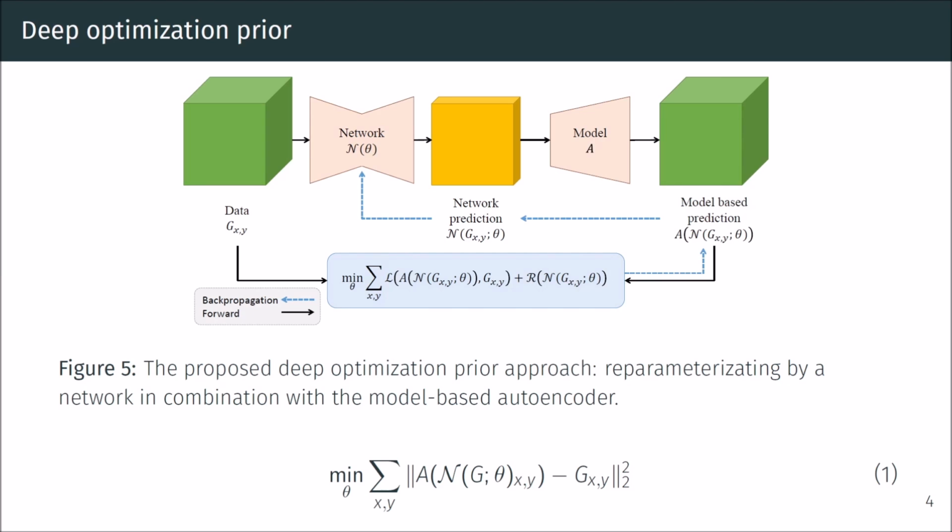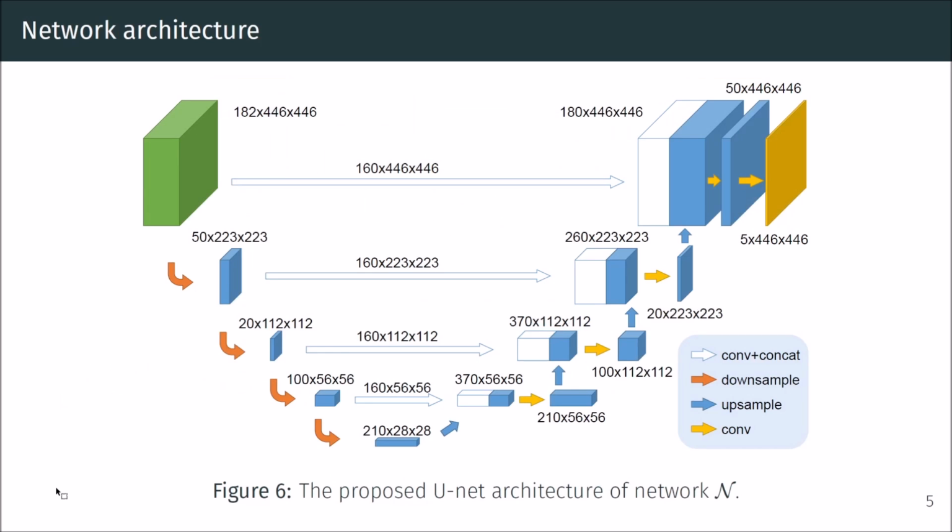Now, what is the architecture of this encoder network N? In this paper, we propose to use a modified UNet-like architecture for the neural network. The reason for choosing a fully convolutional network instead of a CNN with fully connected layers is the high memory and computation requirement of fully connected layers, which is critical in terahertz 3D imaging, as we are working with 5 by 446 by 446 pixels, which is 1 million output neurons as shown in the yellow block, and 182 by 446 by 446 pixels, which is 36.2 million input tensors as shown in the green block. This UNet architecture also couples pixels in large lateral regions, which is an important feature in our applications.